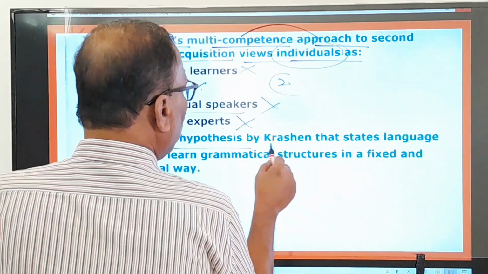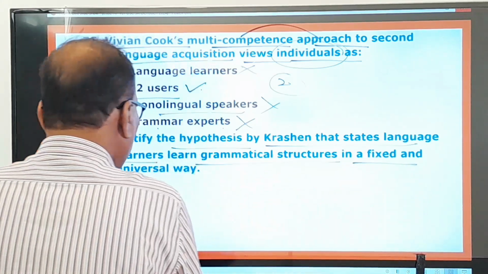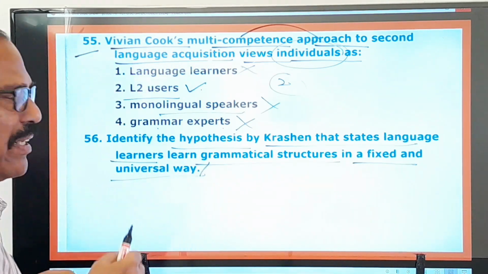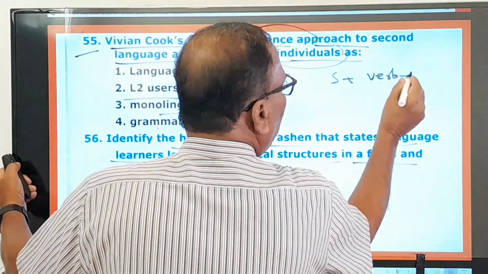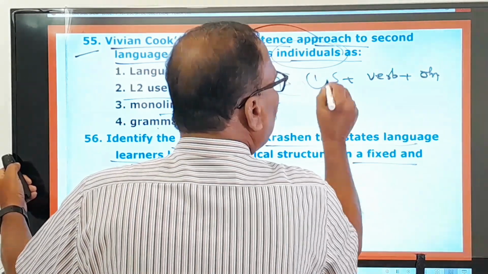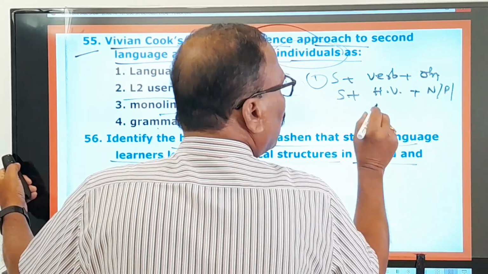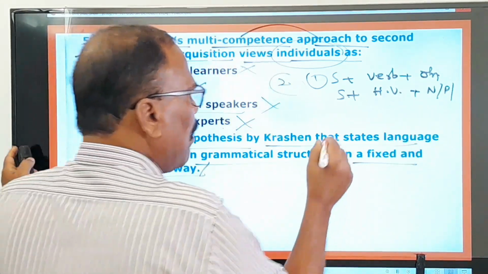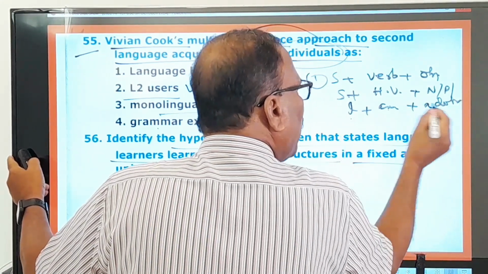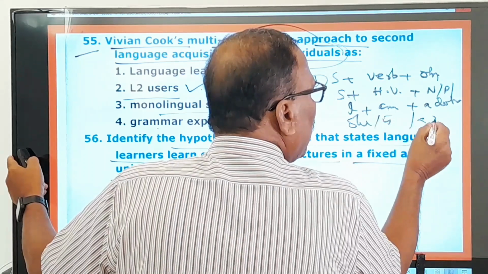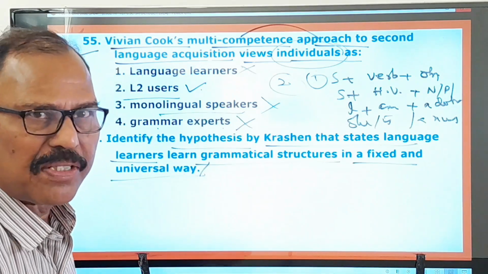Identify the hypothesis by Krashen that states language learners learn grammatical structures in a fixed and universal way. The grammatical structures are there. For example, subject, verb, and object is one structure. Subject, helping verb, and noun or pronoun: I am a doctor. Some example is given first. I, helping verb, am a doctor. This is a structure. She is a nurse. So this is one structure. There are so many structures.